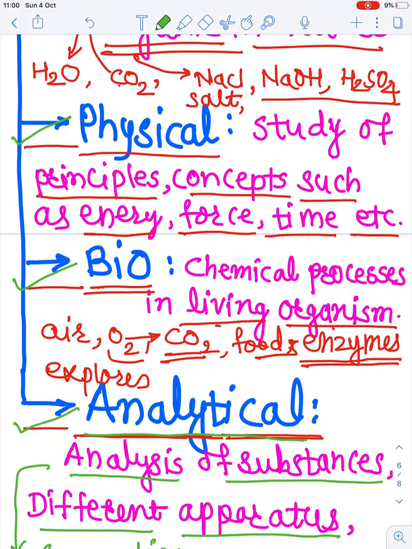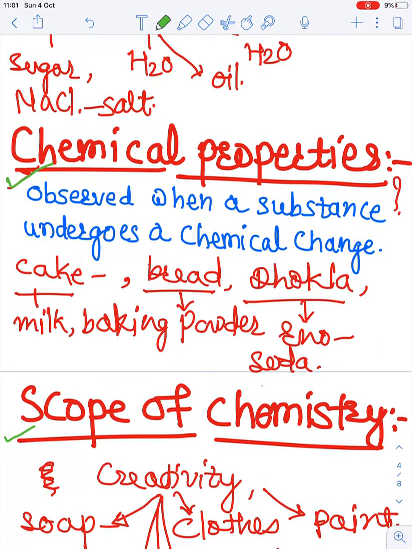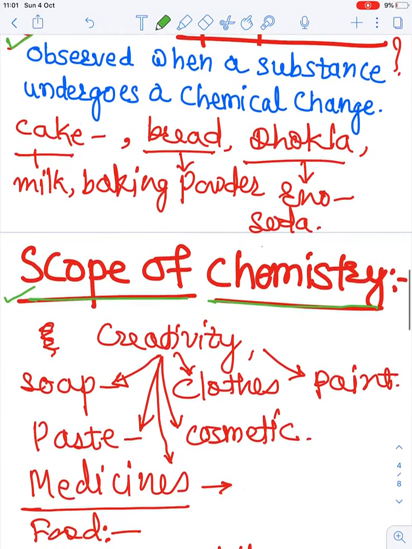We have seen the physical properties and the chemical properties of the matter, and again we have also seen about the scope of chemistry. We also have seen the scope of chemistry in our day-to-day life, and we also have seen that chemistry is really very important, or it plays a vital role in our day-to-day life.